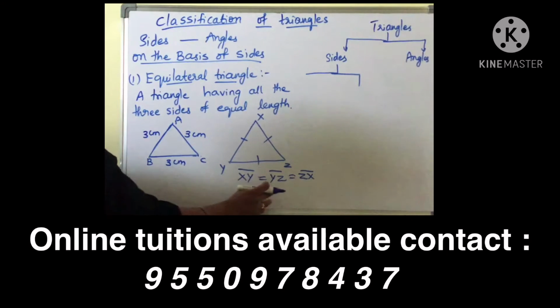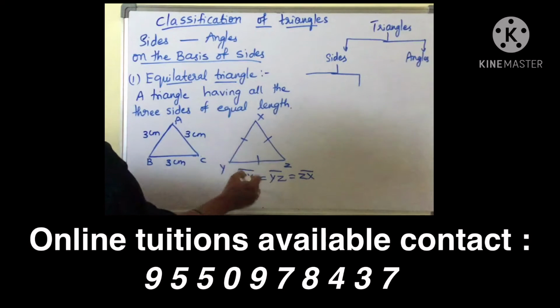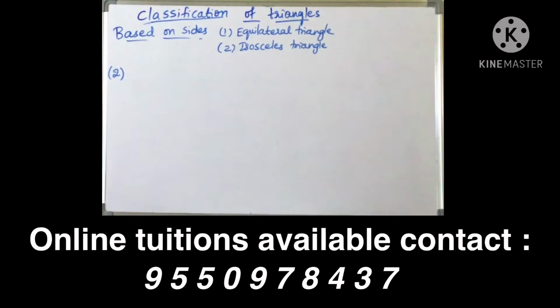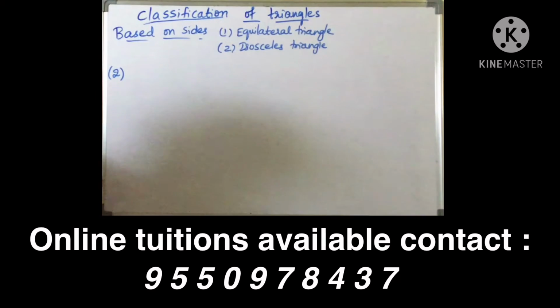So XY is equal to YZ equals to ZX. So if the three sides of a triangle are equal, then we call it as equilateral triangle. So on the basis of sides, first we discussed equilateral triangle.